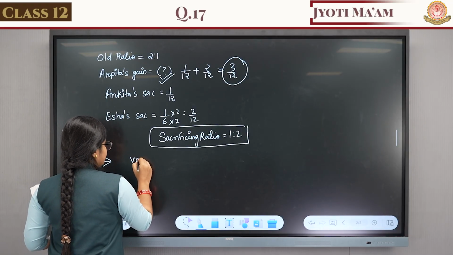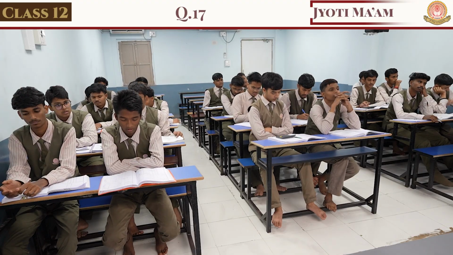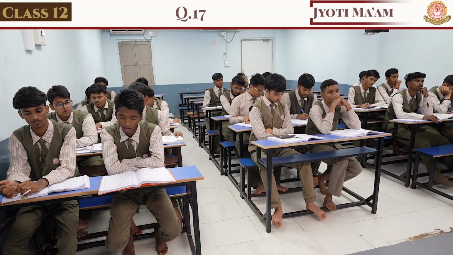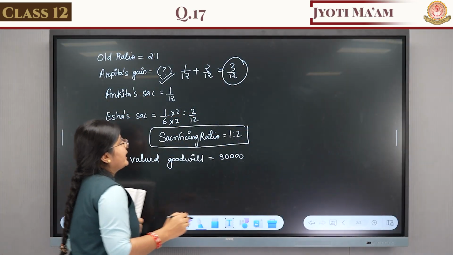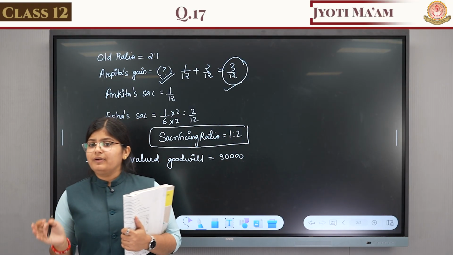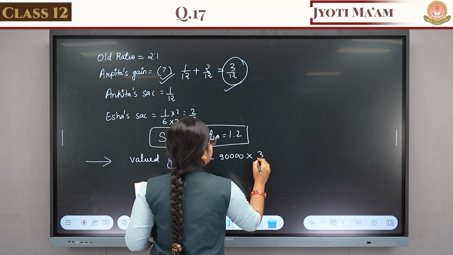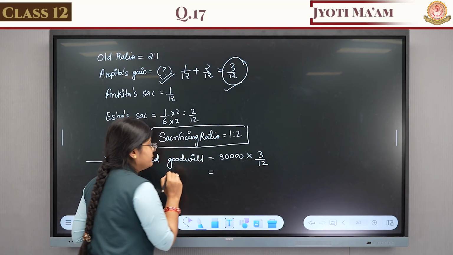Valued goodwill is 90,000 and she gained 3/12 share, so she will bring goodwill as per her share. So 90,000 into 3/12. How much goodwill will she bring?